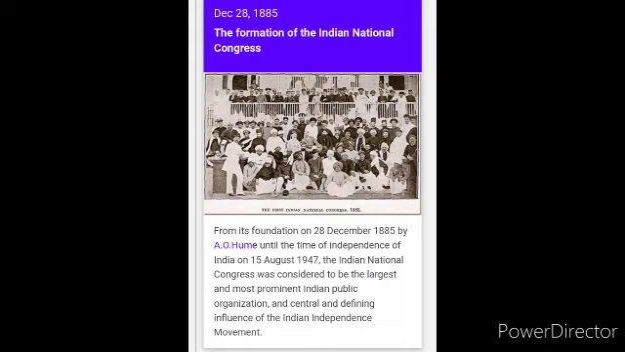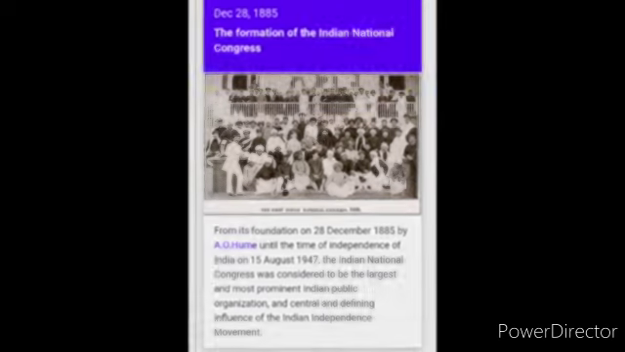Another event was held on 20th December 1885: the formation of the Indian National Congress. From its foundation on 20th December 1885 by A. O. Hume until the independence of India on 15th August 1947, the Indian National Congress was considered to be the largest and most prominent Indian public organization and the central and defining influence of the Indian independence movement.